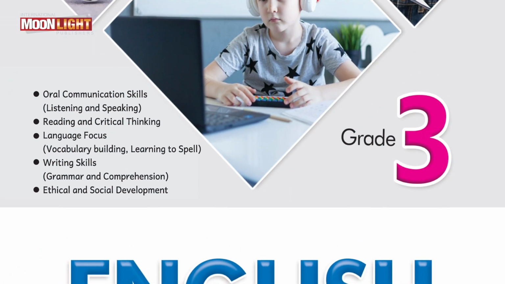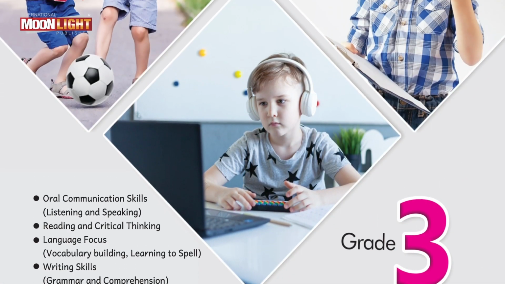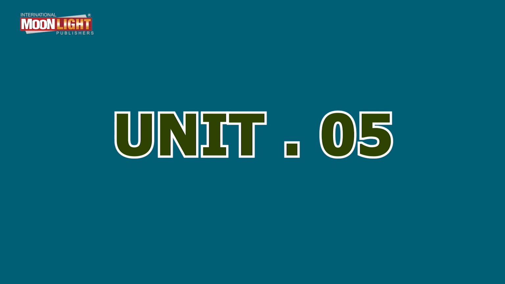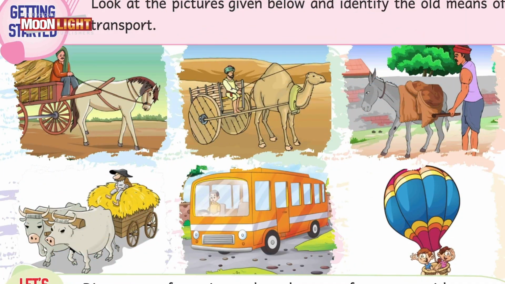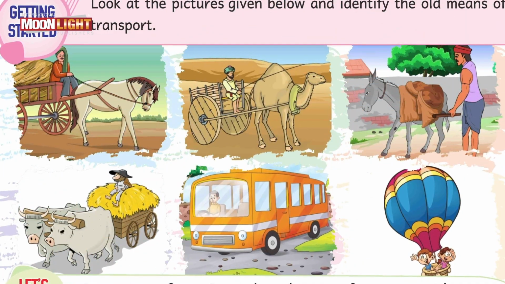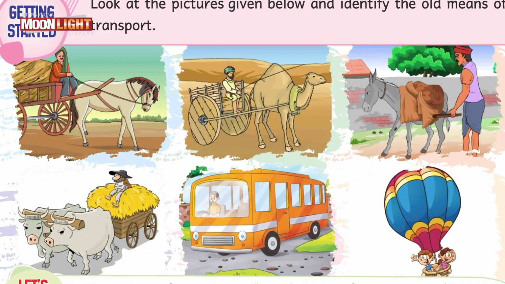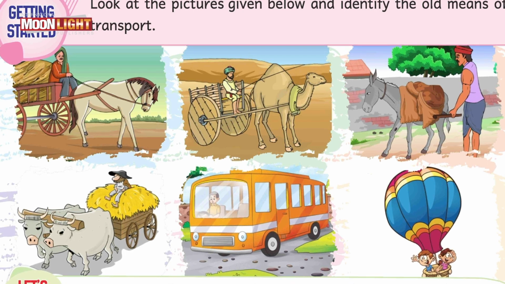Well, grade 3 students, kindly open your English textbook developed by Moonlight Publishers. Unit number 5, Means of Transport. In this chapter, we are going to talk about different means of transport. Before starting our reading and critical competency, I just want all of you to look at page number 40. On this page, there are many pictures representing the means of transport.